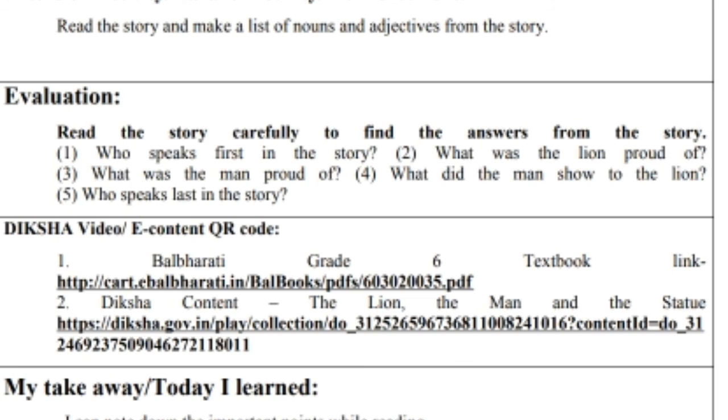Evaluation. Read the story carefully to find out the answers from the story. So first question, who speaks first in the story? So can you tell who speaks first in the story? The man speaks first in the story. The second question, what was the lion proud of? The lion was proud of his strength. Third, what was the man proud of? The man was proud of his intelligence. Fourth, what did the man show to the lion? The man showed a statue to the lion where the man was standing on the dead lion. Who speaks last in the story? The lion speaks last in the story.